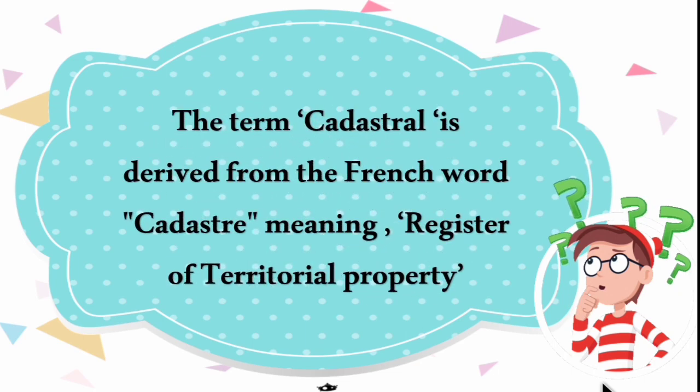So now let's see the term cadastral. The term cadastral is derived from the French word cadastre, meaning register or territorial property. It is a register of territorial property. So as I said before, the real estate map, the map which is provided by the real estate, is called a plan or cadastral map.